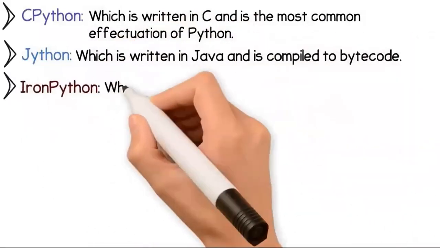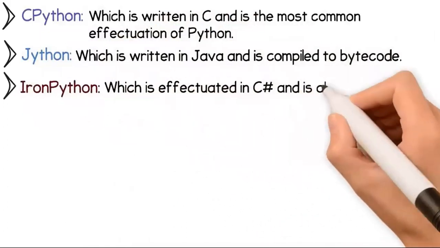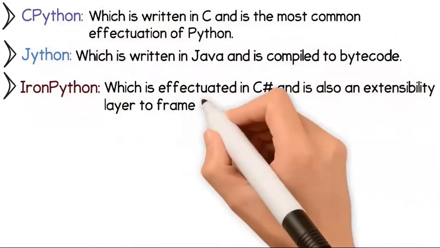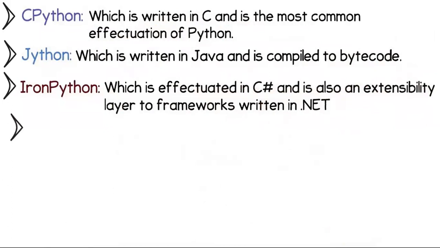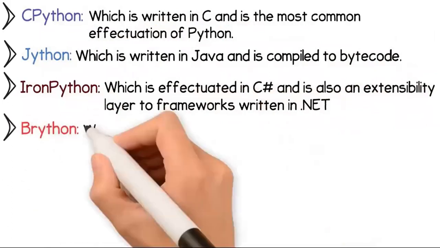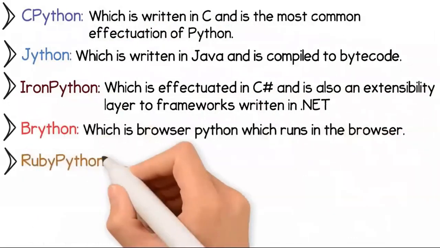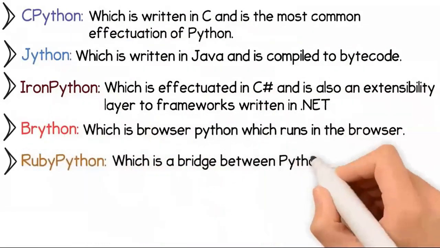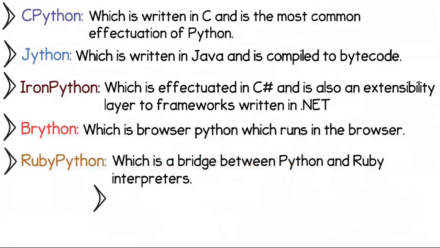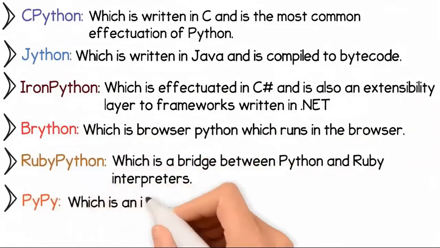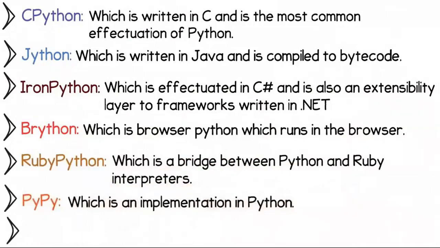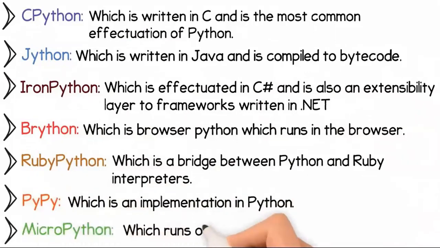IronPython, which is effectuated in C# and is also an extensibility layer to frameworks written in .NET. Brython, which is browser Python, which runs in the browser. Ruby Python, which is a bridge between Python and Ruby interpreters. PyPy, which is an implementation in Python. MicroPython, which runs on a microcontroller.